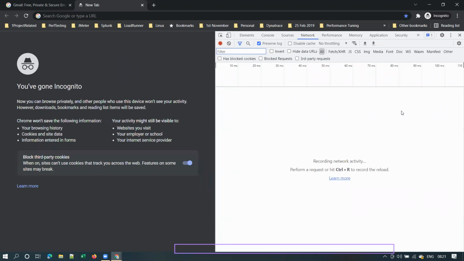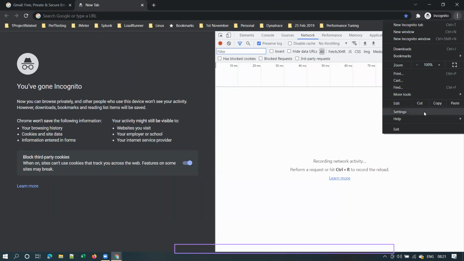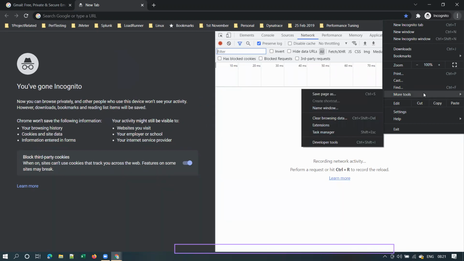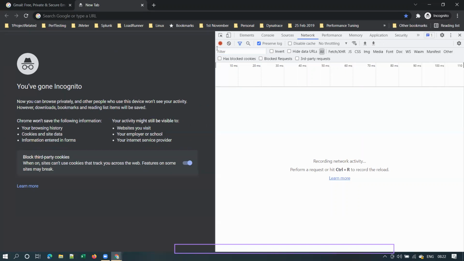F12 is the shortcut for launching developer tools, or else you can use Control Shift I. Both will launch developer tools. The right side window that you are seeing is called developer tools.